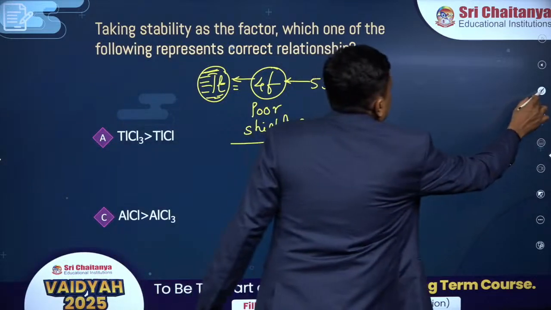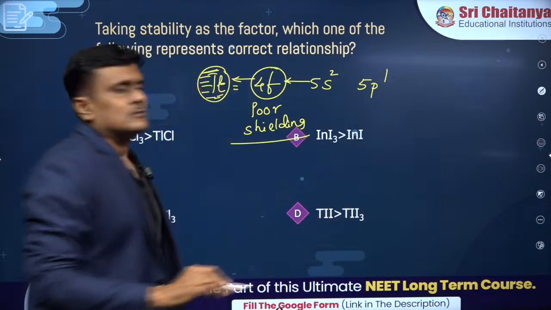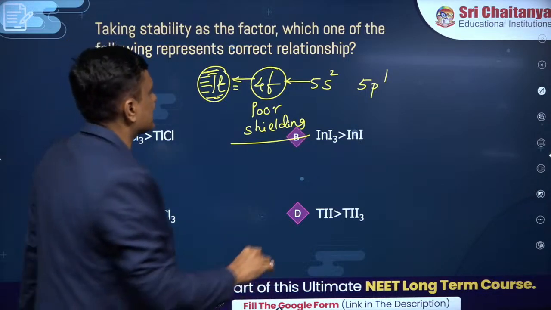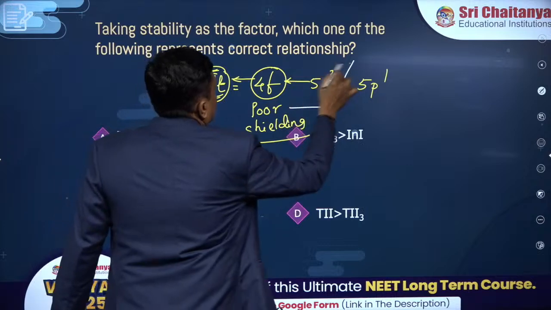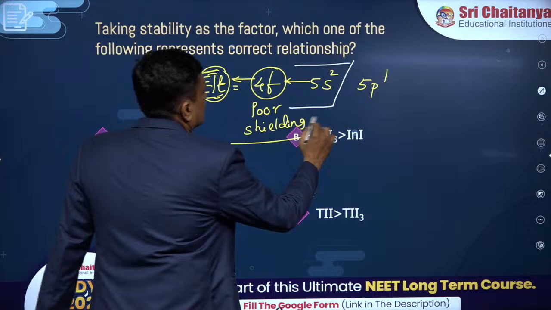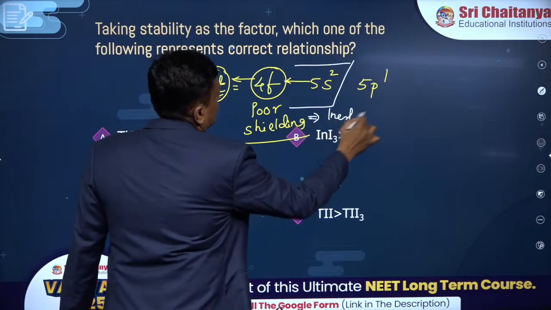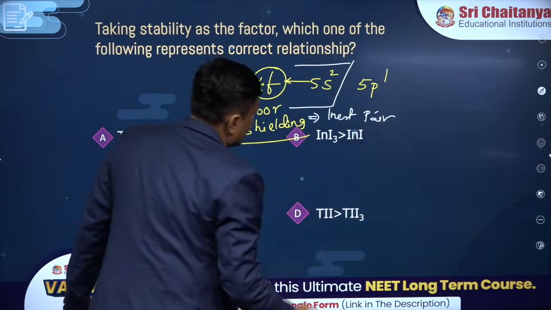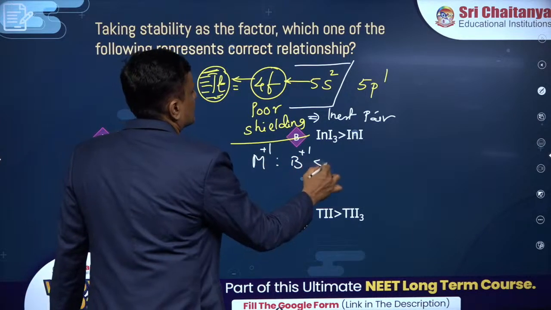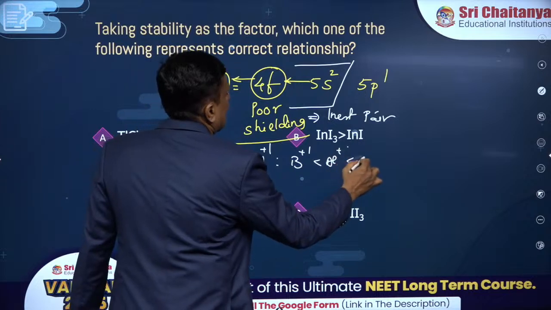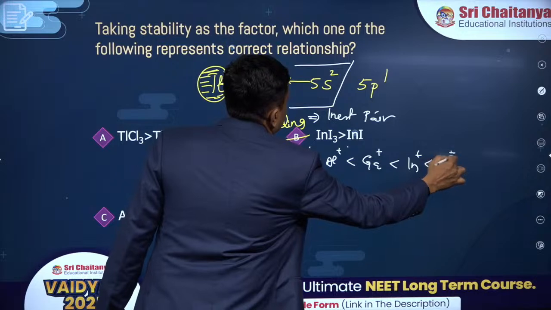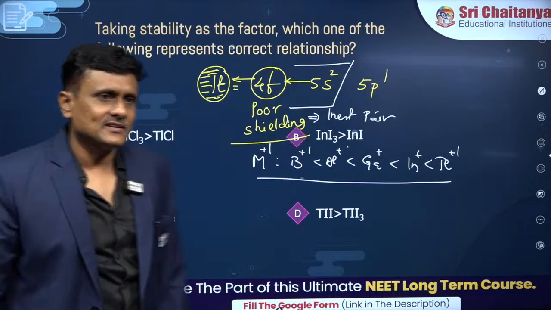So these electrons, even if they want, are not going to participate in the reactions. They are close to the thallium. That's why it's called inert pair. So poor shielding leads to inert pair. So as we go down the group, when we talk about the stability of +1 oxidation state, it increases. Boron has less stability and so on. So the most stable is thallium in +1 oxidation state. In +3 it is opposite.